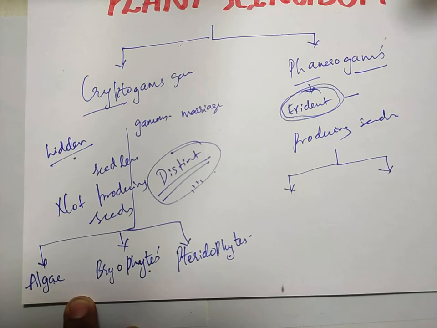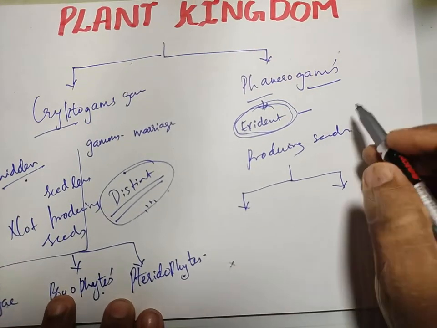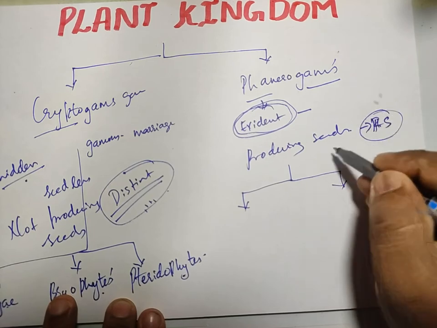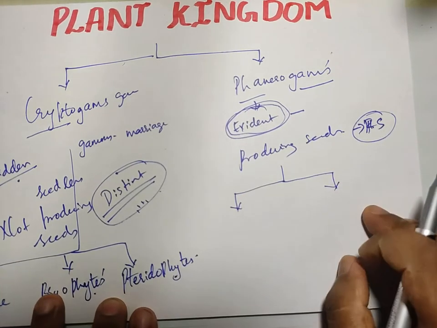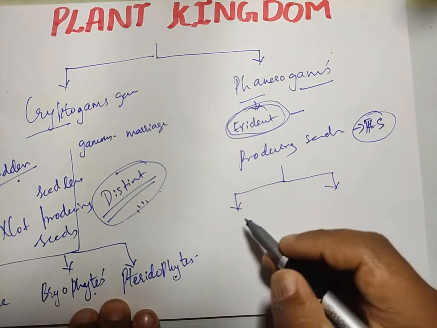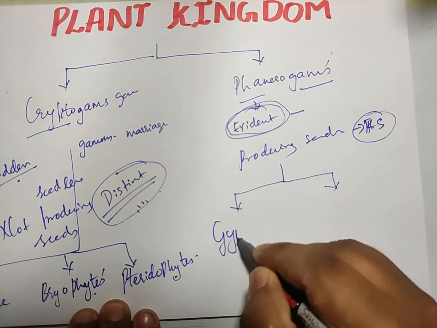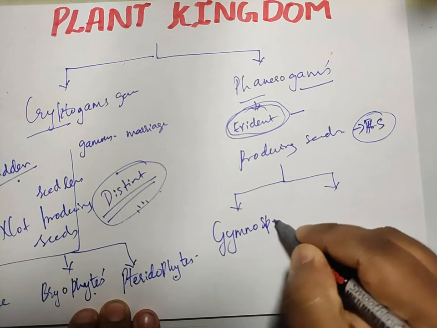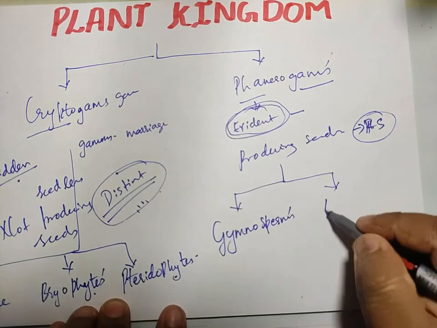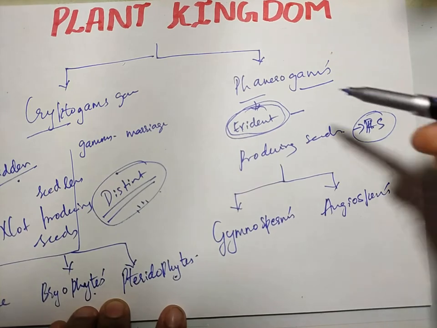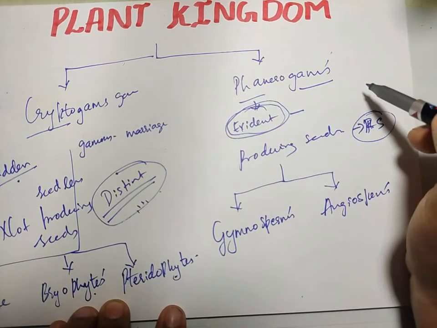Seed is a reproductive structure. I need not repeat this, you already know seed is a reproductive structure. So the groups of plants which produce seeds are gymnosperms and angiosperms. Phanerogams are seed producing plants.